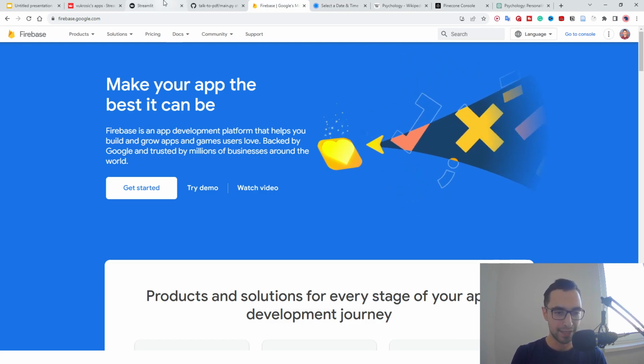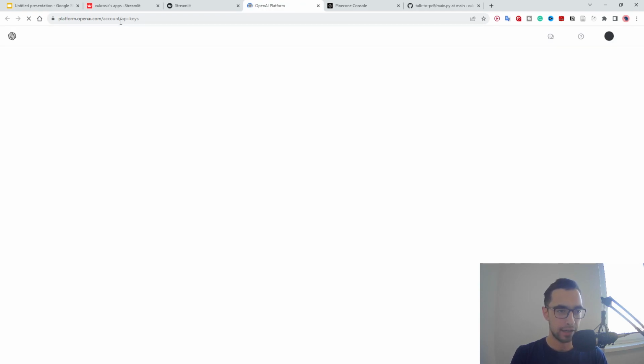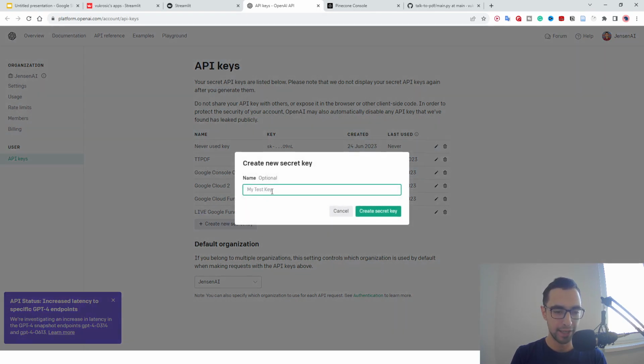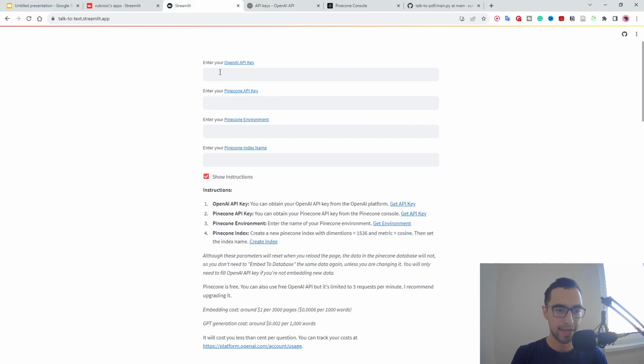First thing you will do is click this link, OpenAI API key, and it's going to get you to this platform. You first need to create an account or log in, and then you have all of your API keys here. So we're going to create a new secret key. It doesn't matter what you call it, create a new secret key, and we will copy this and paste it here into your OpenAI API key field.